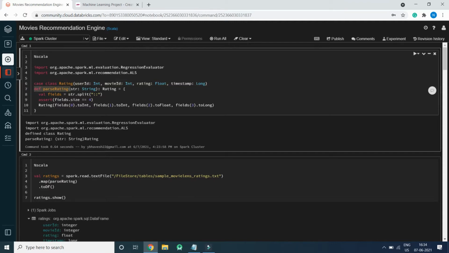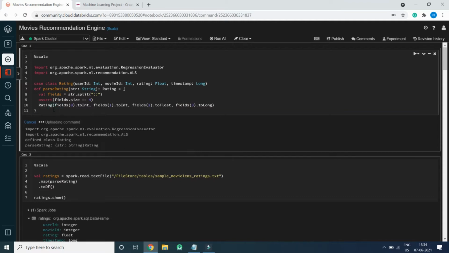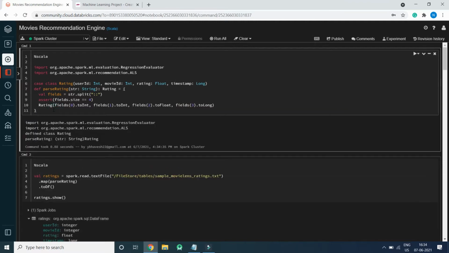Then we are creating a parse rating function. It will split the data with the help of the colons, and it will divide the data into four parts: field 0, which will be an integer, which will be our user ID, then movie ID, rating and timestamp respectively. So here we are creating a user-defined schema for our data frame.